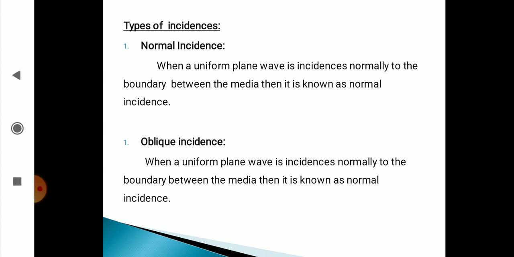When a uniform plane wave is incident obliquely, that means making a certain angle to the boundary between the two media, it is known as oblique incidence. Under these cases, we have to study the interface between two dielectric media and between dielectric and conductive media. But in this video, I am going to explain two dielectric media, normal incidence.